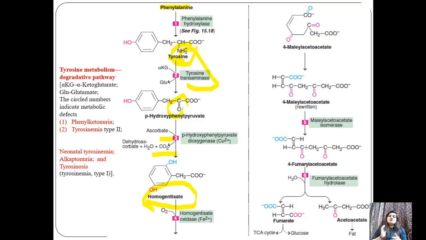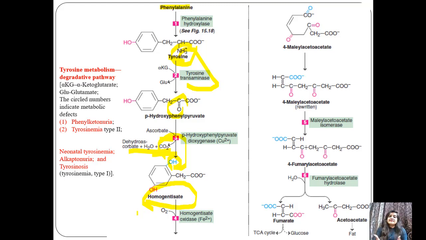There is just an addition of one OH group and the removal of CO2, so CO2 is removed and OH is added. This generates the compound homogentisate.